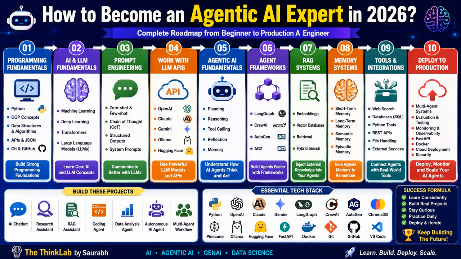So now we are moving to step two. So learn AI and large language models. So now it's time to understand how AI actually works. So start with machine learning, learn supervised machine learning, learn unsupervised machine learning, understand regression, classification, and different clustering algorithms, right? Study feature engineering, model evaluation, right? Then move to deep learning. So understand the artificial neural network, learn forward propagation, backward propagation, right? So study the different activation functions, understand optimization algorithms like SGD, right?